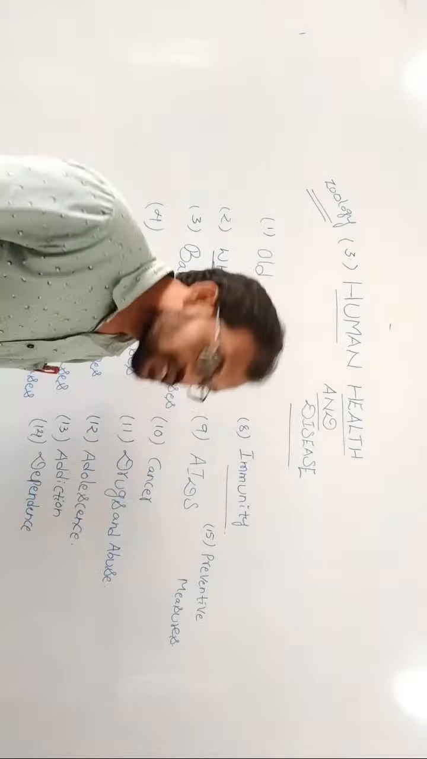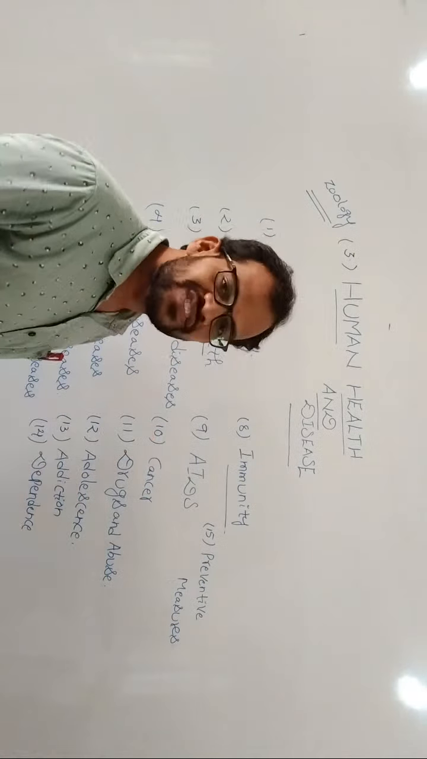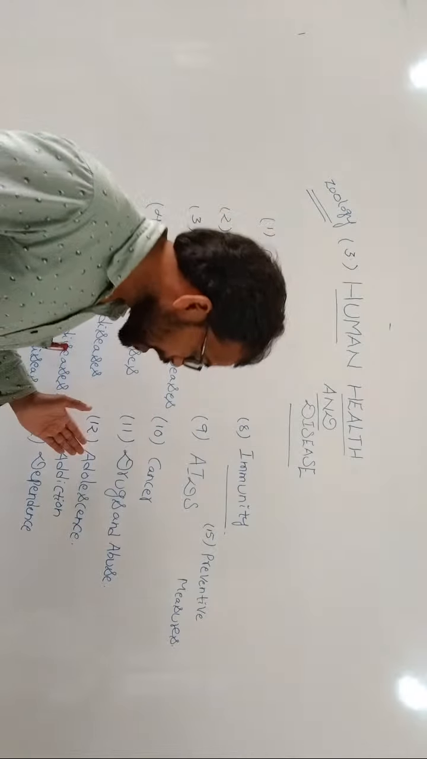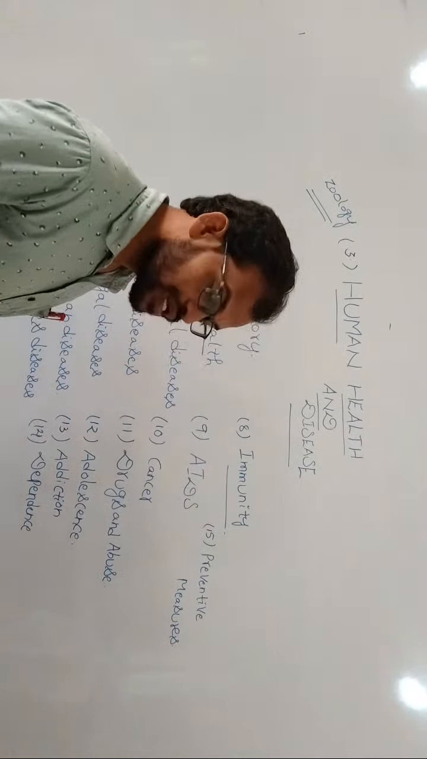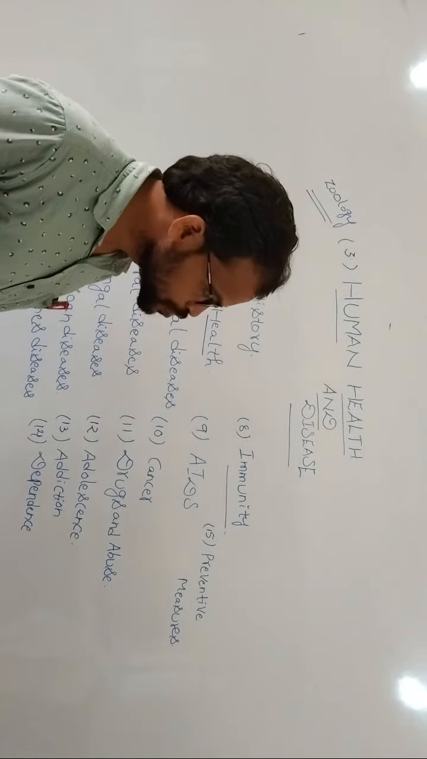Next, what are the drugs available? Cocaine, morphine, ganja, cannabinoids. How do these drugs affect our body? Next, adolescence, addiction, dependence, and also preventive measures.